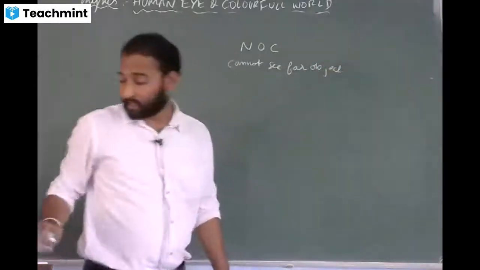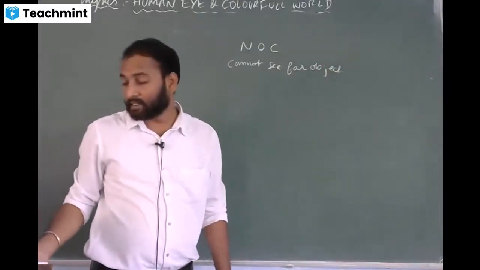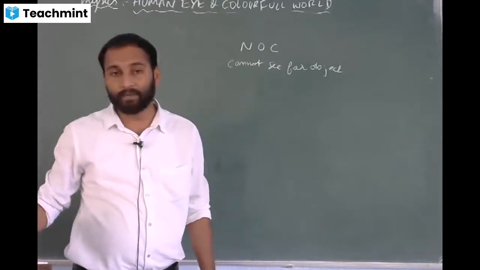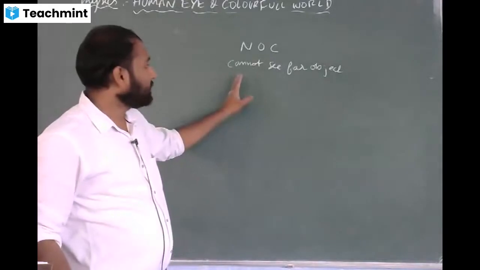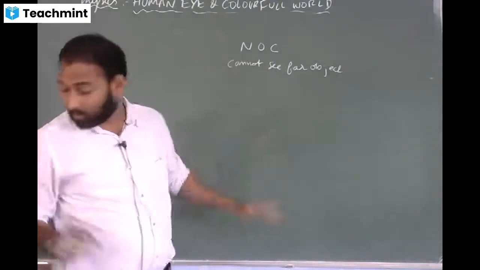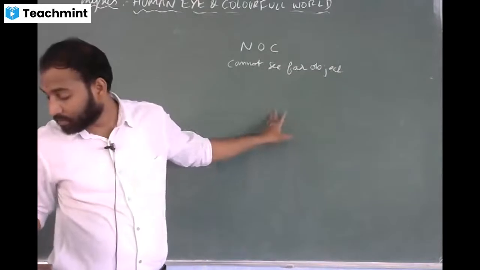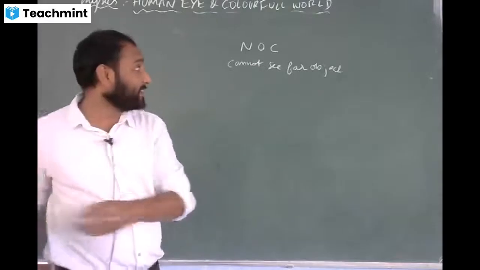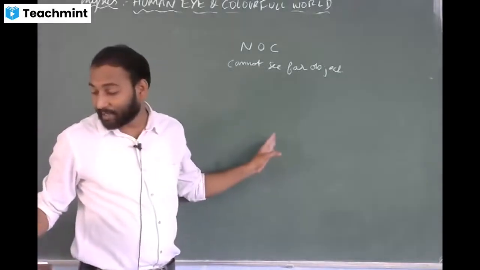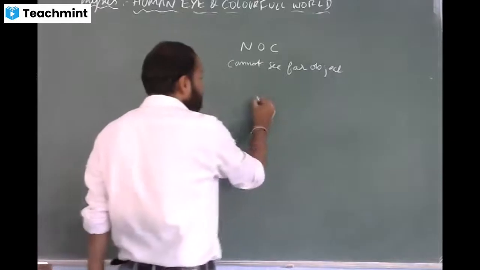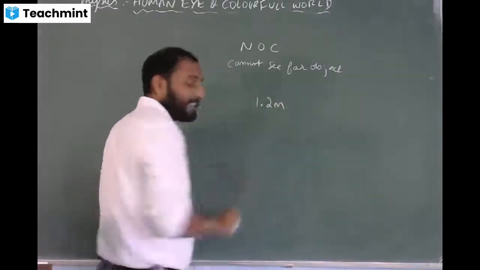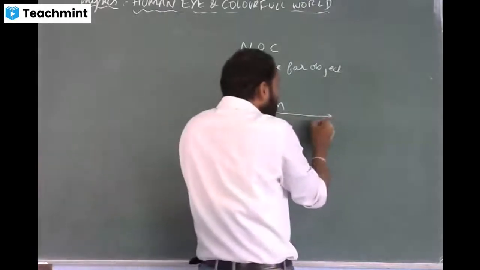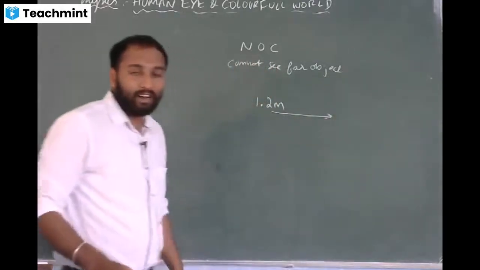So the question is, a person with myopic eye cannot see objects beyond 1.2 meter distinctly. That means up to 1.2 meter he can see any objects. So after 1.2 meters he cannot see the objects.